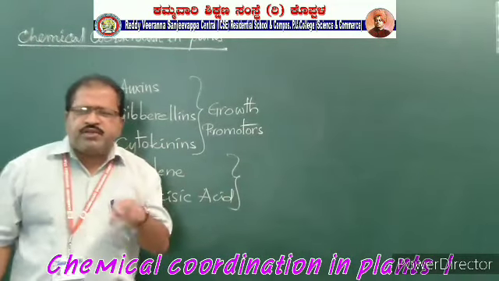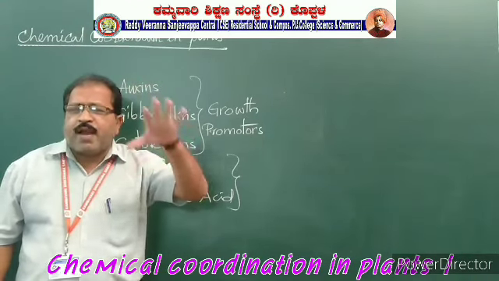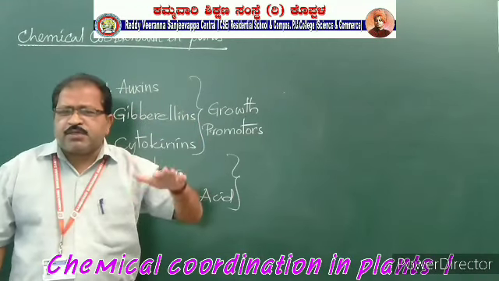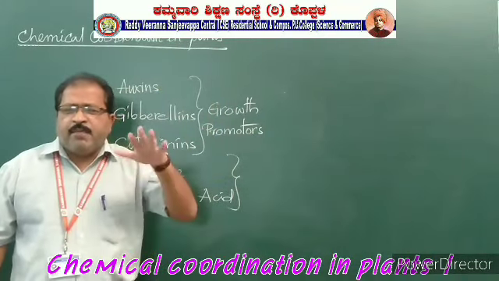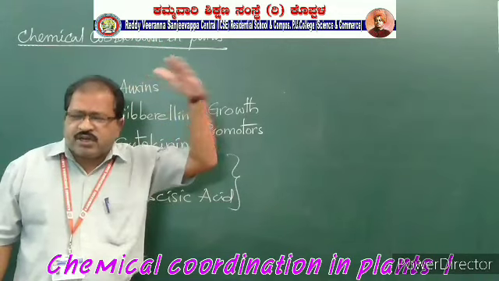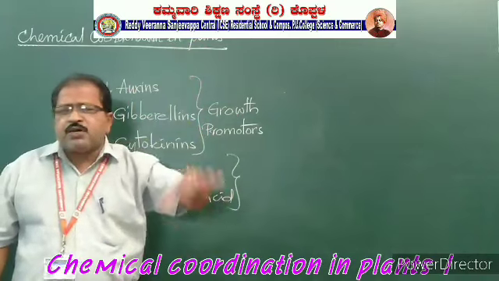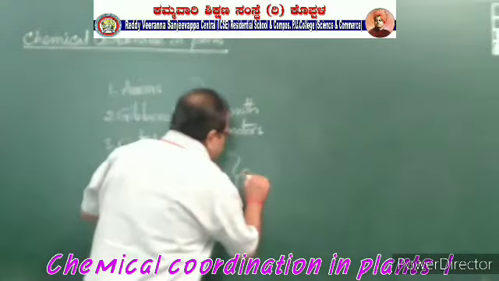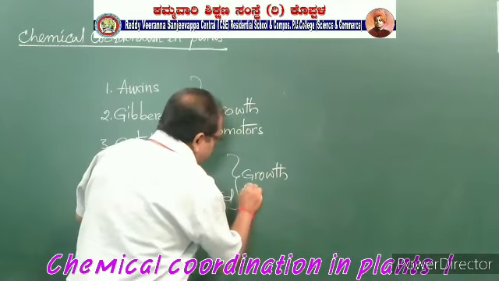The hormones which suppress the growth of the plant body, that means they inhibit. They maintain the growth and development and won't allow extra growth. So they inhibit or suppress the growth and development in the plant body. Those are called growth inhibitors. The last 2 are called growth inhibitors.